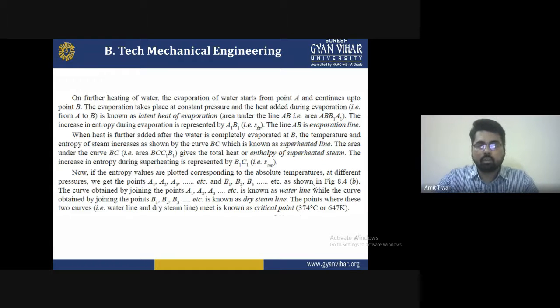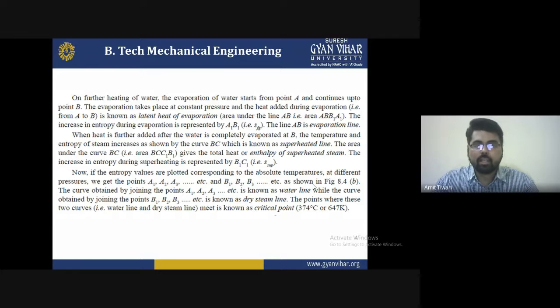On further heating of water, the evaporation of water starts from the point A and continues up to the point B. The evaporation takes place at constant pressure, and the heat added during the evaporation, that is from A to B, is known as the latent heat of evaporation, shown by the area under AB, that is the area ABB'A'.